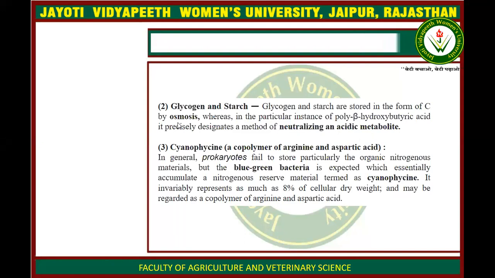Osmosis is the movement of molecules from higher concentration to lower concentration. So carbon is stored by way of osmosis, and this is the storage of glycogen and starch in bacteria and prokaryotes. These are the usual storage molecules: polyhydroxybutyric acid, glycogen and starch.